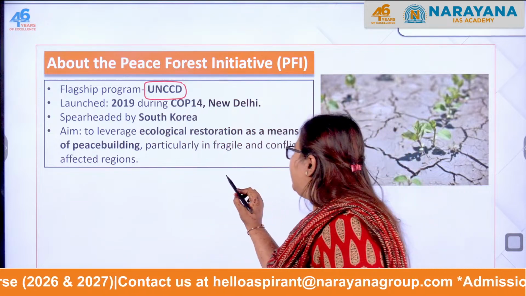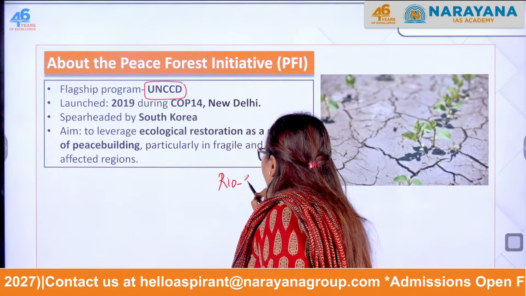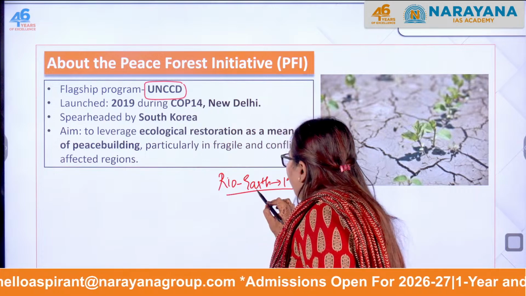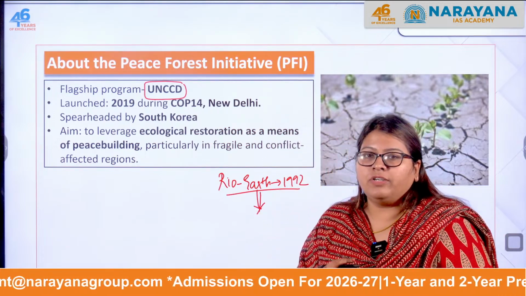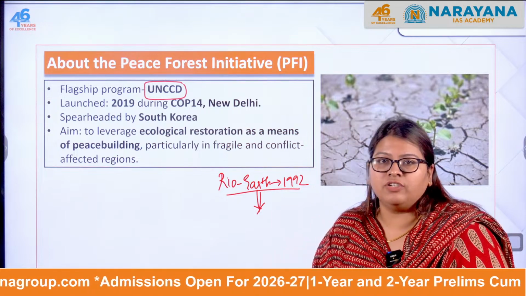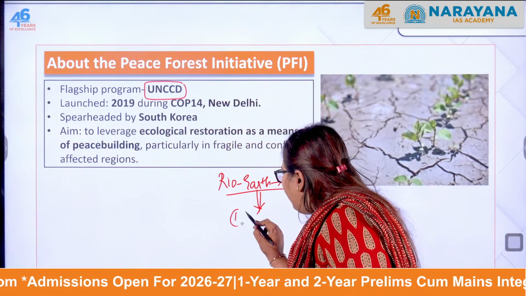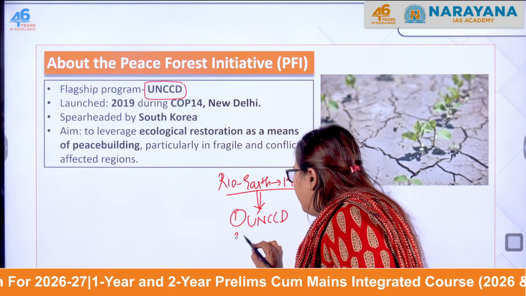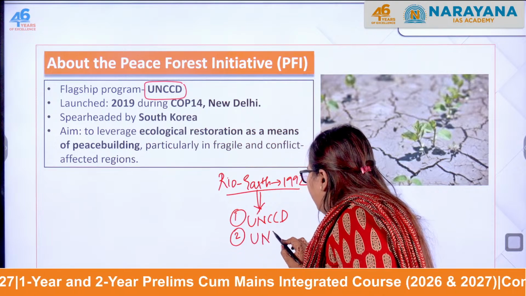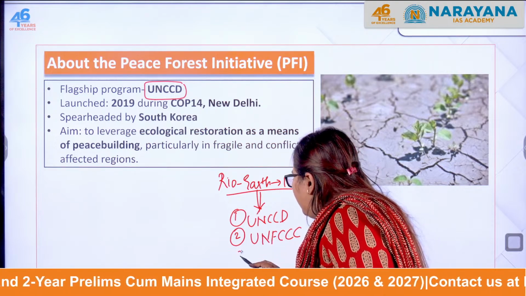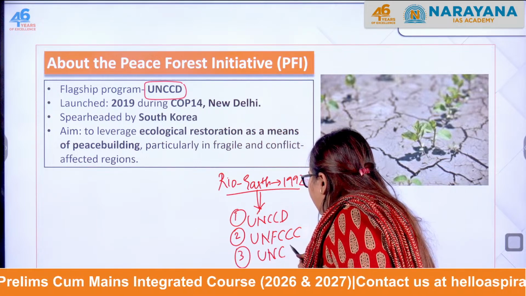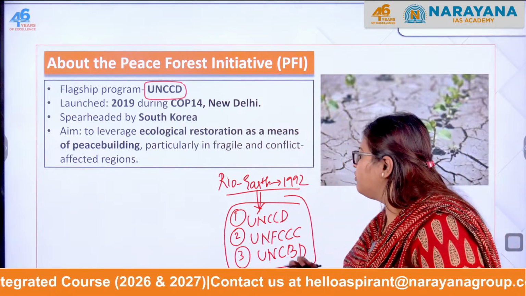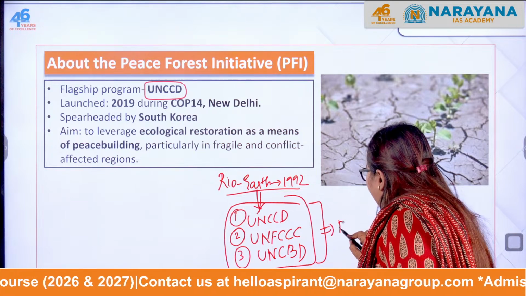The Rio Earth Summit took place in 1992, which resulted in the formulation of three conventions: number one, the United Nations Convention to Combat Desertification; number two, the United Nations Framework Convention on Climate Change; and the next one, the United Nations Convention on Biological Diversity. These were called the Rio Conventions.